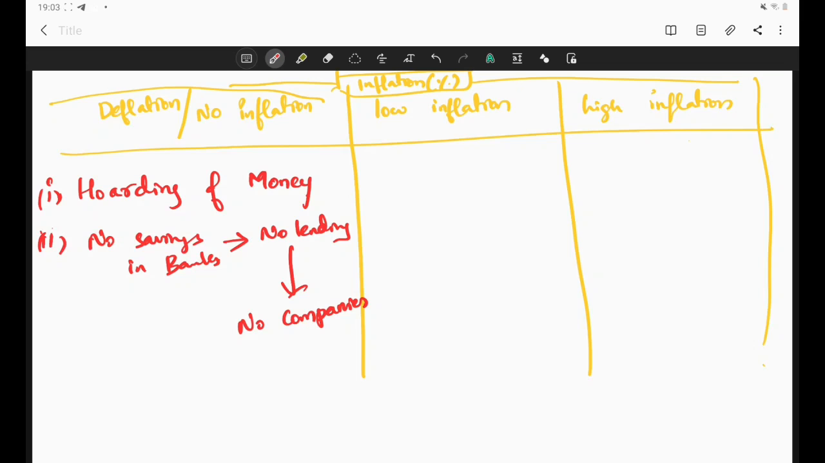When no new companies are formed, there will be an increase in unemployment. More and more people are coming, but they are not able to find jobs because there are not enough jobs. The companies are not growing. No new companies are forming because there is no lending activity happening in banks. So all these are negative points.